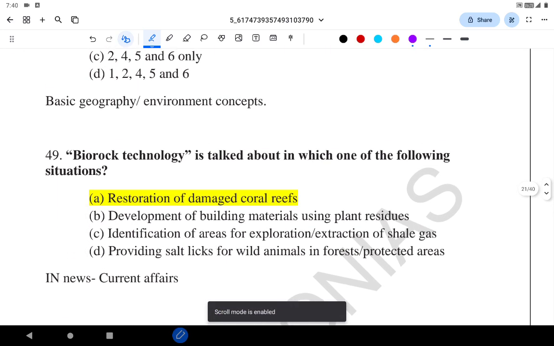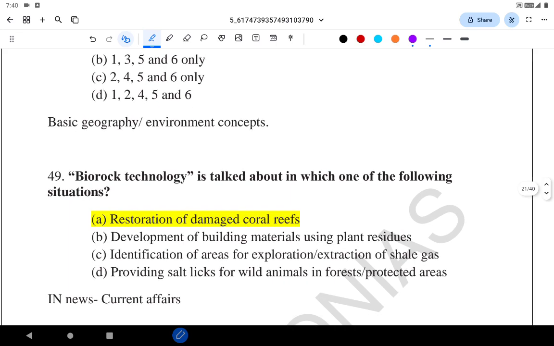The next is biorock technology, is talked about in which of the following? Biorock technology was talked about regarding the damage of coral reefs and the restoration of the coral reefs. It's in the current affairs. So the restoration of damaged coral reefs.